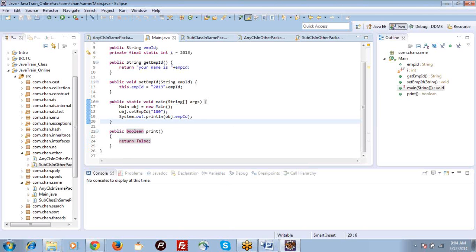And in non-access modifiers, static will come and final will come. These two we have already discussed. Can you recall the purpose of static in Java? Static and non-static. We discussed static variables, right? I remember static and non-static. So when will you declare a variable as static? When will you declare a variable as non-static?